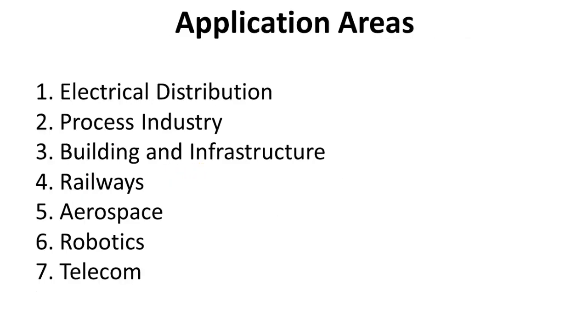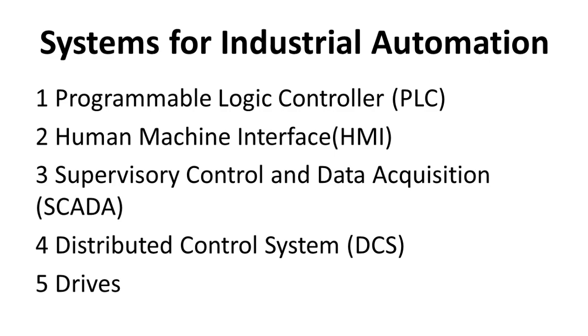Then next is supervisory control and data acquisition, SCADA. In SCADA, data comes from PLCs located in different places in the company, and that data is supervised and controlled by the SCADA system.